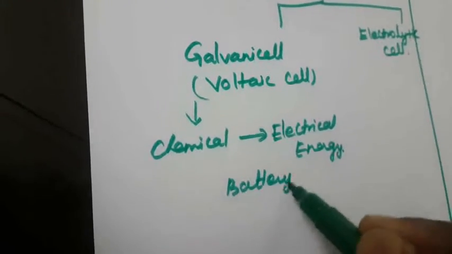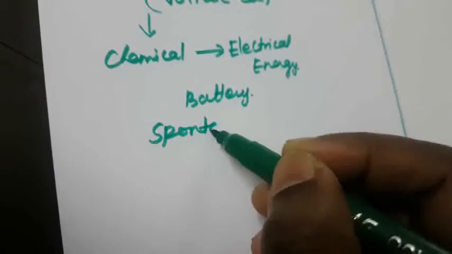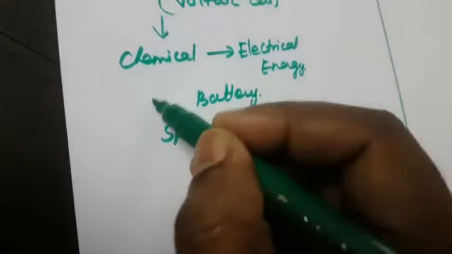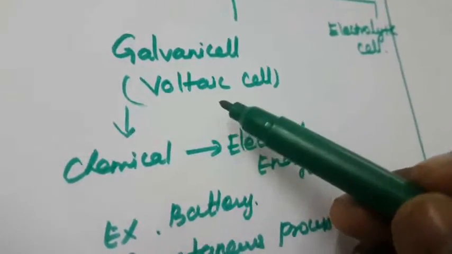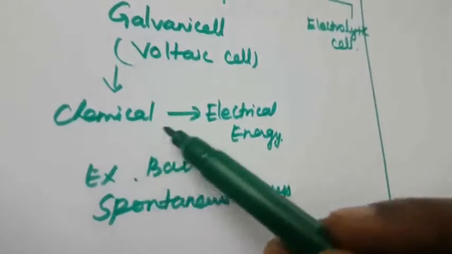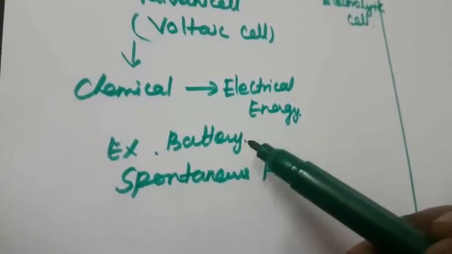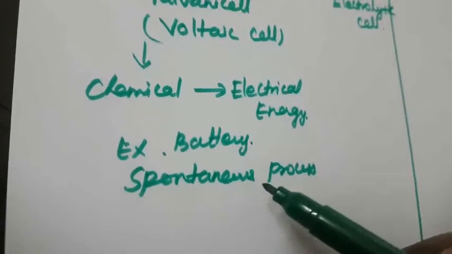The process takes place automatically, so it is called a spontaneous process. Galvanic cell is otherwise called a voltaic cell. Here chemical energy is automatically converted into electrical energy. The example is a battery. It takes place automatically, that means it is spontaneous.